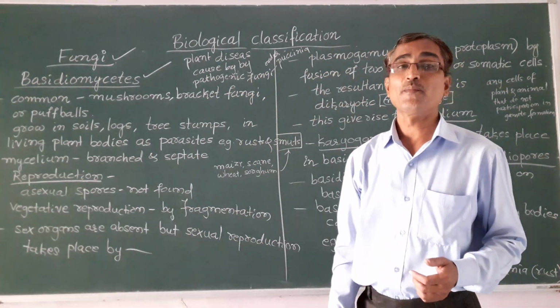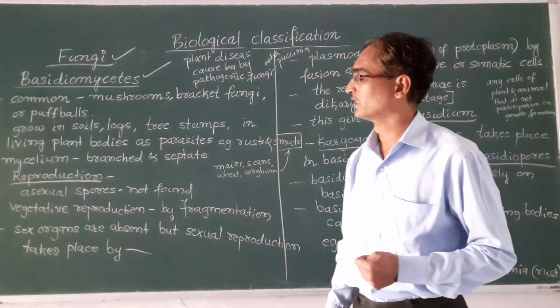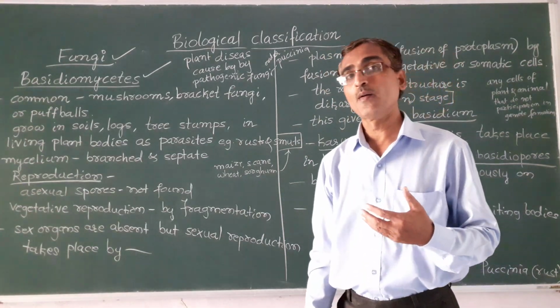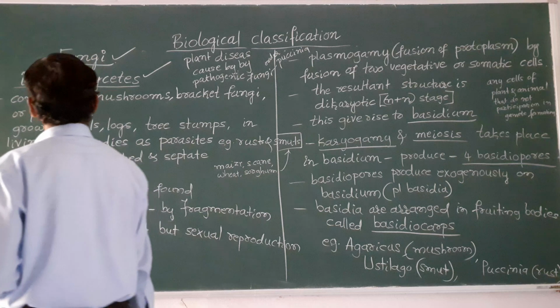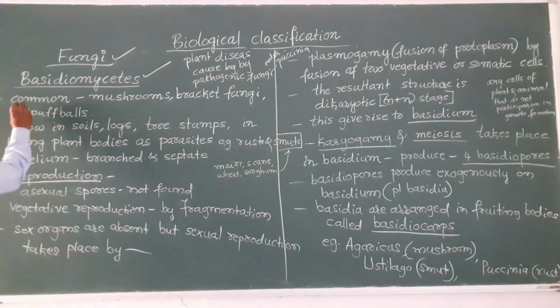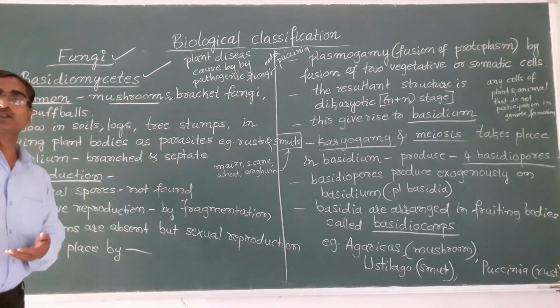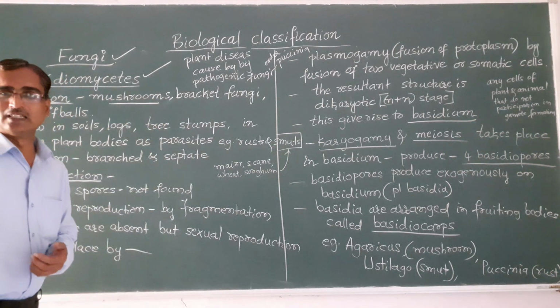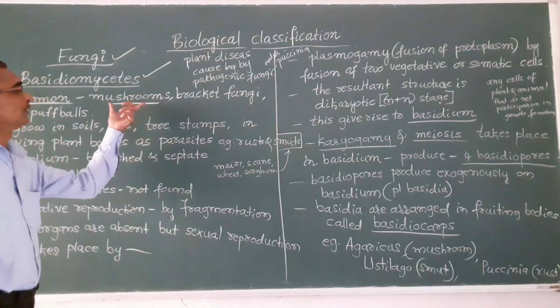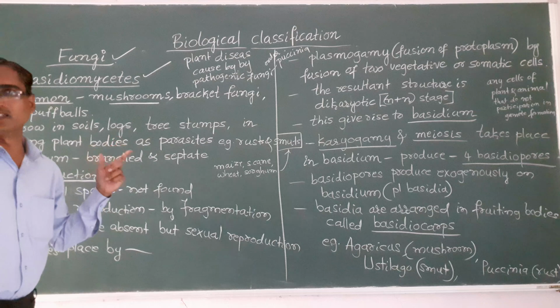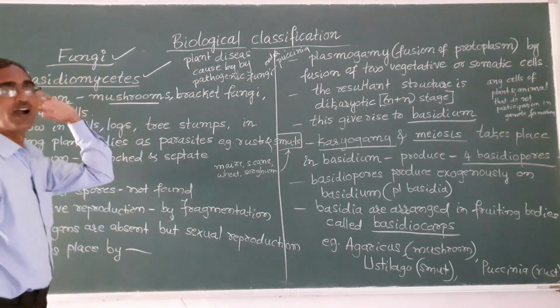Okay, what is that? Basidiomycetes. Let us see what are the different characteristics of these Basidiomycetes. The common Basidiomycetes are mushrooms, which we are quite familiar with, isn't it? So these mushrooms belong to the Basidiomycetes class of fungi.